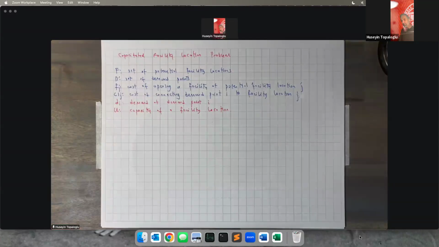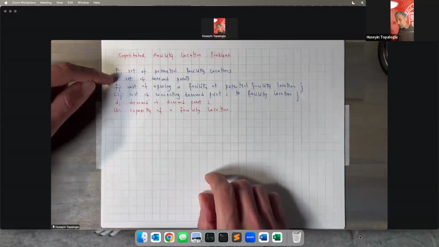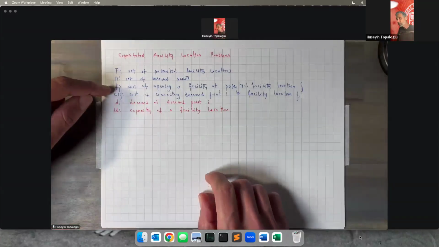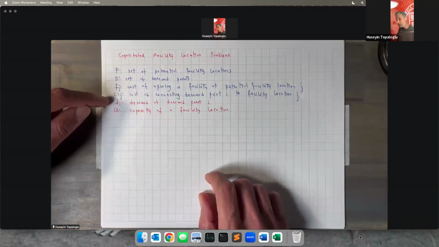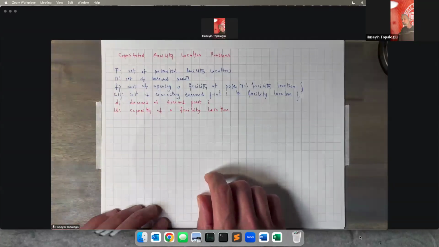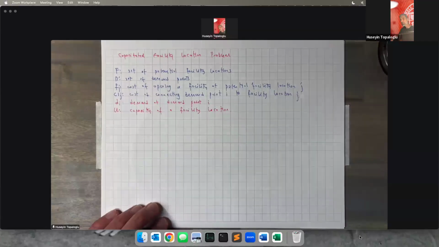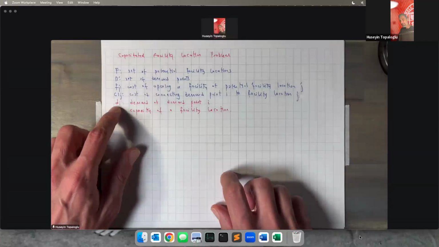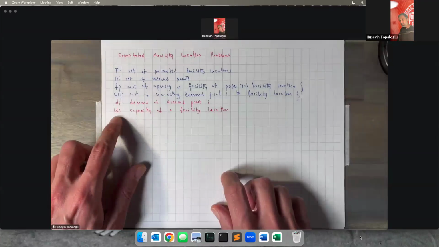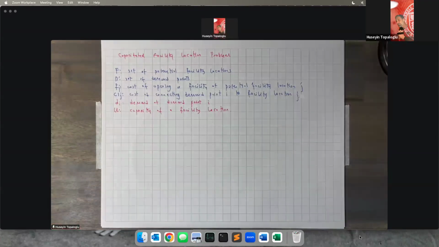Same setup as before. Set of potential facility locations, set of demand points. Fj is the cost of opening a facility at potential facility location J. Cij is the cost of connecting demand point I to facility location J. But now each demand point I has a demand of Di, and each facility has a capacity of U units. You want to ensure that the total demand imposed at a certain facility location is no more than the capacity of that facility location.